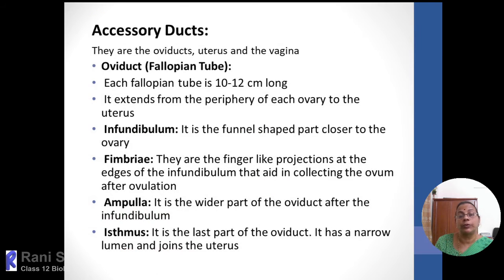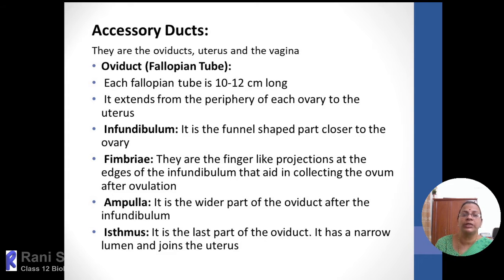Then we will move on to the accessory ducts. I said the ova will be released from the ovary. Then it will be collected by the duct system, that is a pair of oviducts, or we can say fallopian tubes. Every month, any one of the ovaries only will get a chance to release ova. Very rarely, both will simultaneously release ova, and that may end up with twins. But normally, any one of the ovaries will produce the ova.